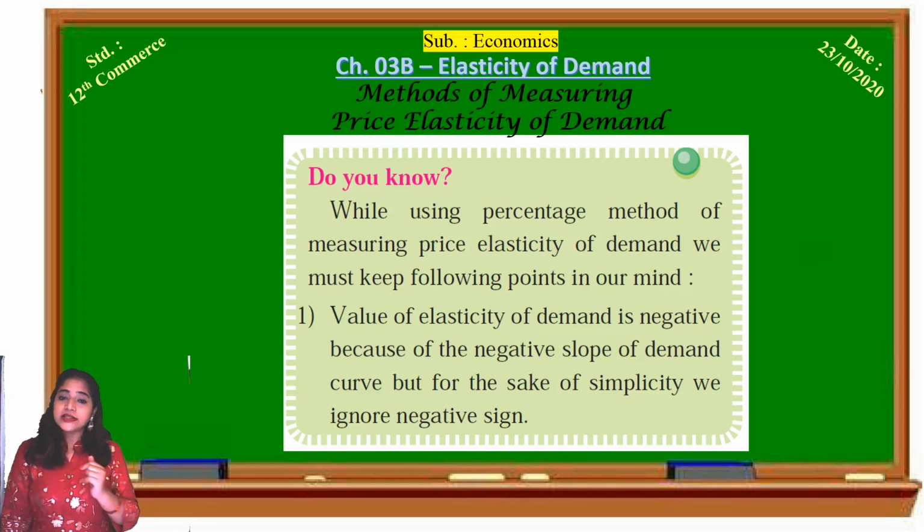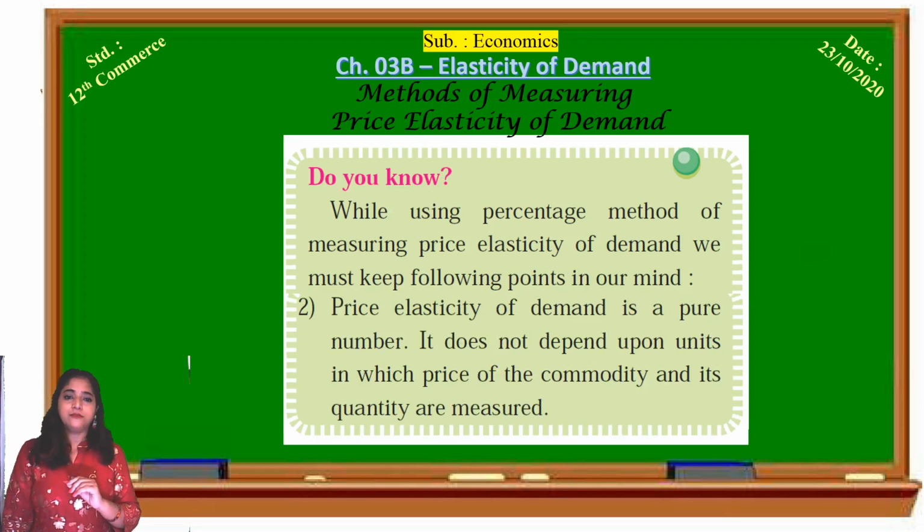But for the sake of simplicity, in solving problems, we ignore that negative sign and consider it positive. And price elasticity of demand is a pure number. It does not depend upon the units in which the price of the commodity and its quantity are measured.